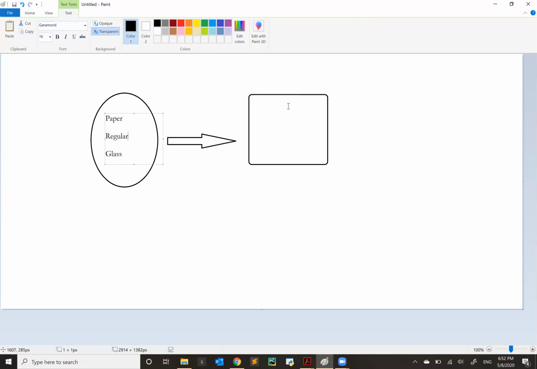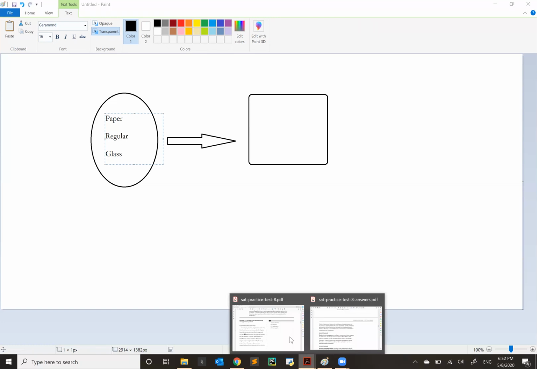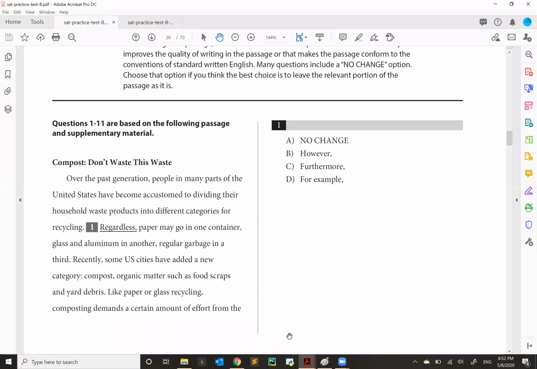Now, notice how the language for the second category remains somewhat vague and ambiguous, but once you think about it, it's rather simple. What are you going to call a paper recycling container? Probably just paper. And then a glass recycling container, you would probably just call it glass. So you're not going to give it a different name. You're just going to use whatever name represents the object that goes into it.